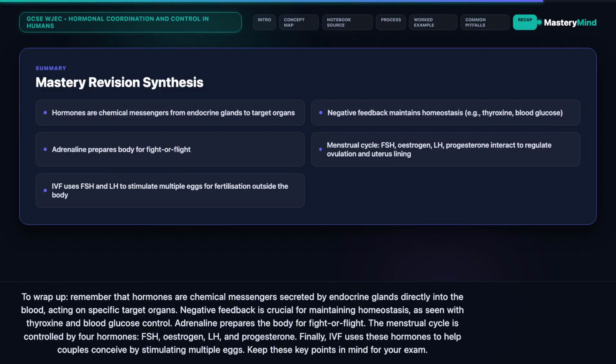To wrap up, remember that hormones are chemical messengers secreted by endocrine glands directly into the blood, acting on specific target organs. Negative feedback is crucial for maintaining homeostasis, as seen with thyroxine and blood glucose control. Adrenaline prepares the body for fight or flight.